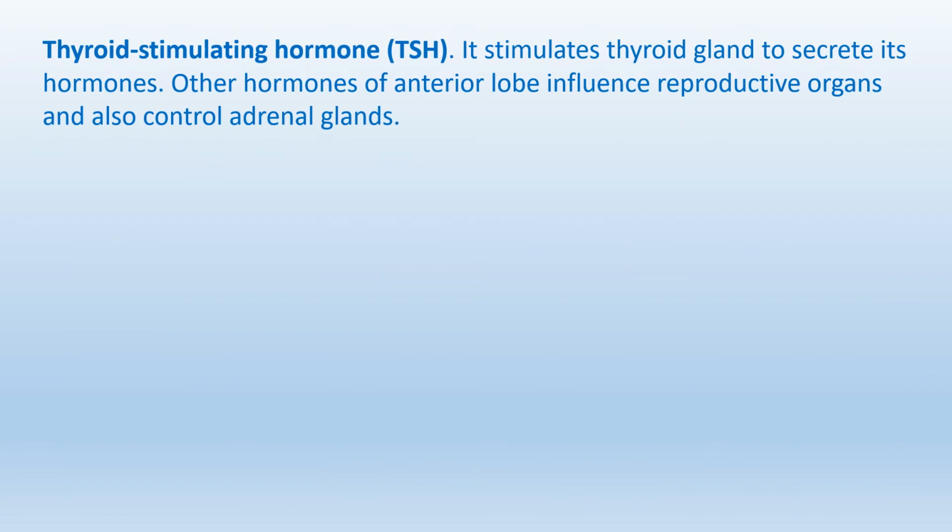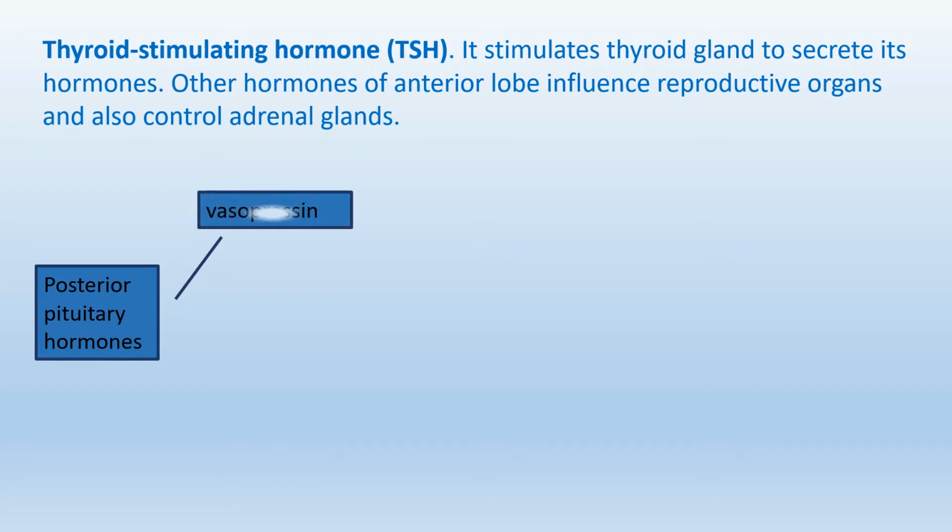Another important hormone secreted by anterior pituitary lobe is the TSH, thyroid stimulating hormone. It stimulates thyroid gland to secrete its hormone. Other hormones of anterior lobe influence reproductive organs and also control adrenal glands. Then comes the posterior pituitary. We have two hormones from posterior pituitary in our book. One is vasopressin and second is oxytocin.